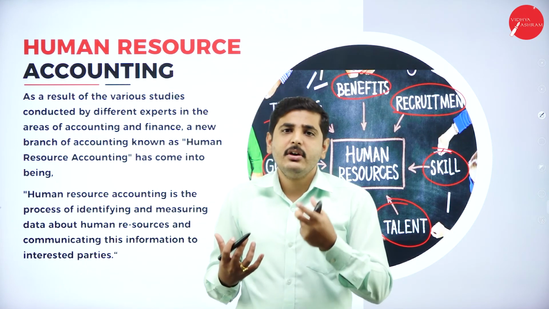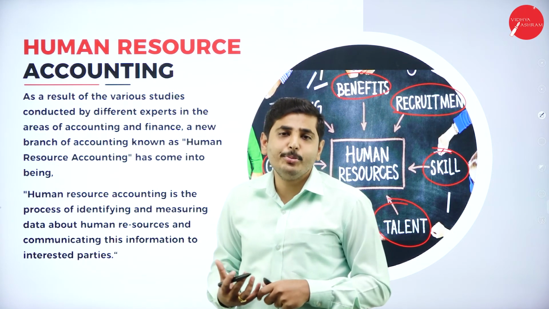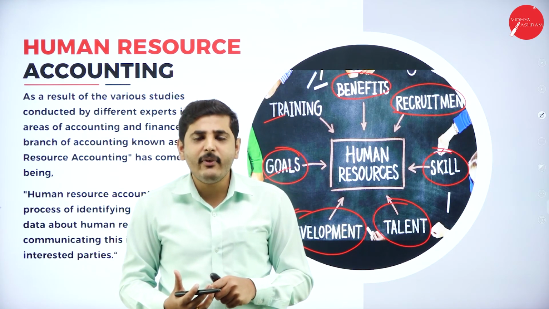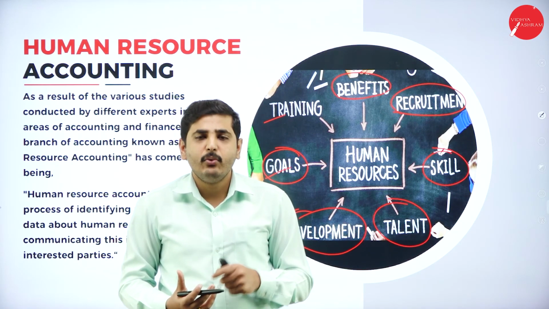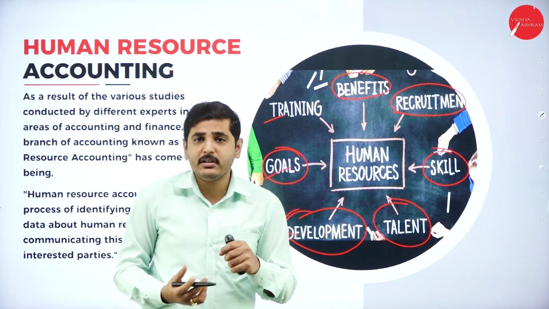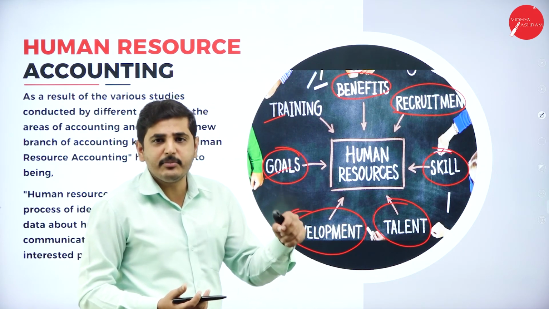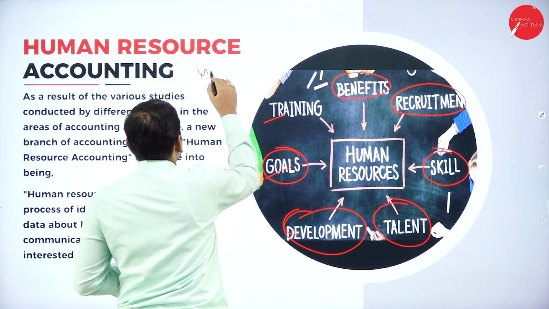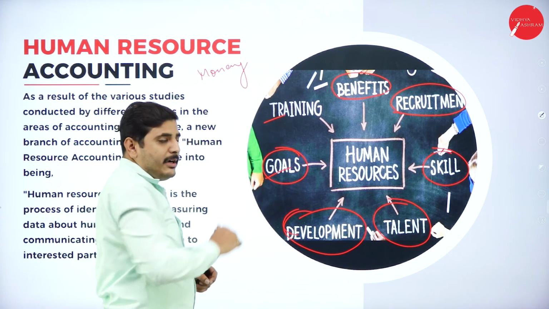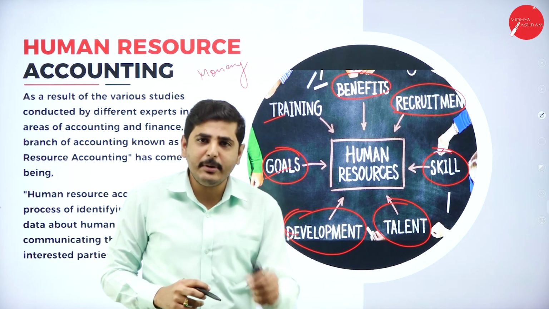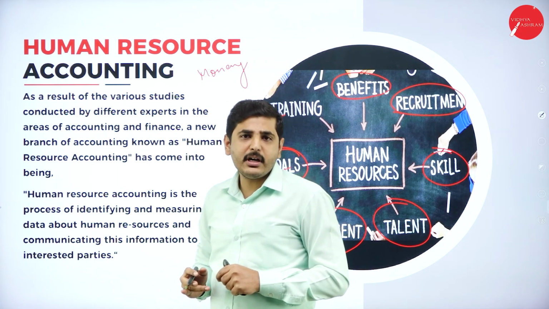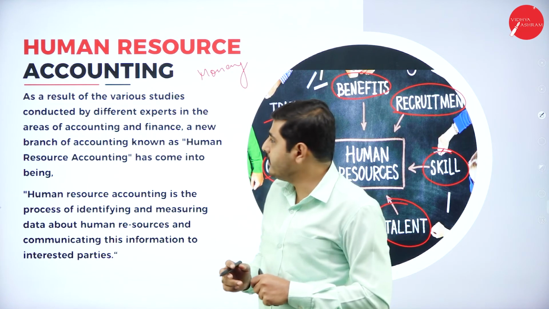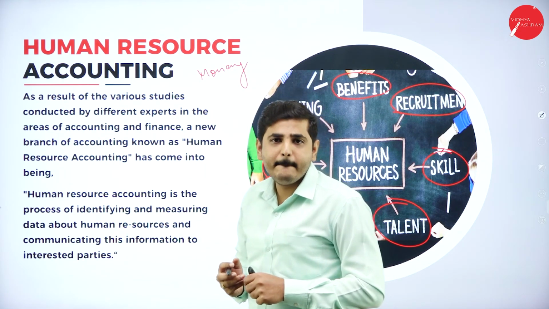See, human resource, for example, how can we treat human resource as an asset? Because of the money measurement concept in accounts. The money measurement concept says only what is measurable in terms of money can be recorded in the books of accounts. What cannot be recorded in the books of account, we cannot show in the books of accounts.